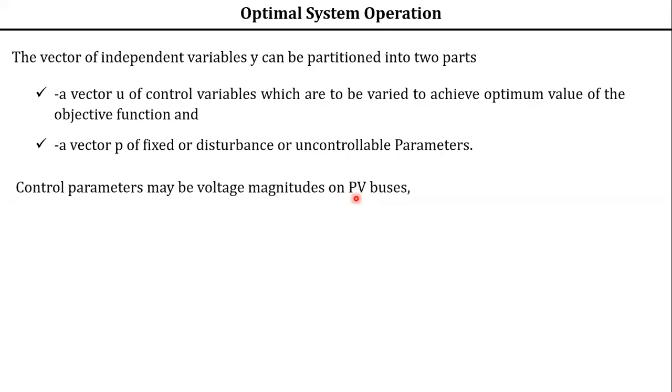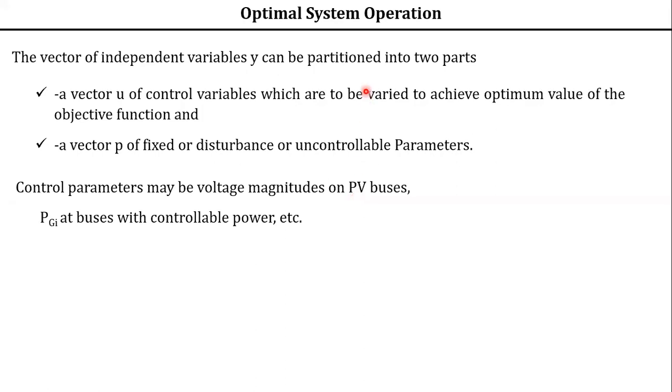Control parameters may be voltage magnitudes on PV buses, or generation at buses with controllable power, or transformer tap settings. So these are your control parameters, that is, U is the control variables.